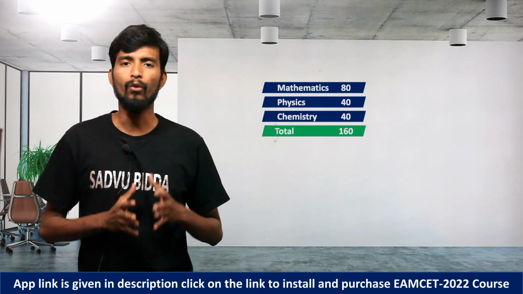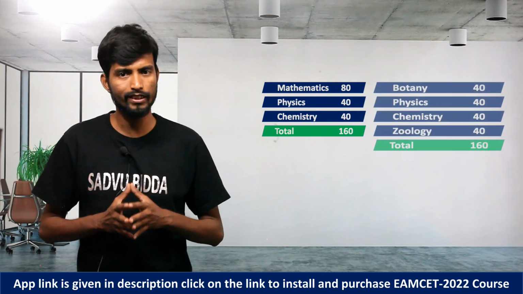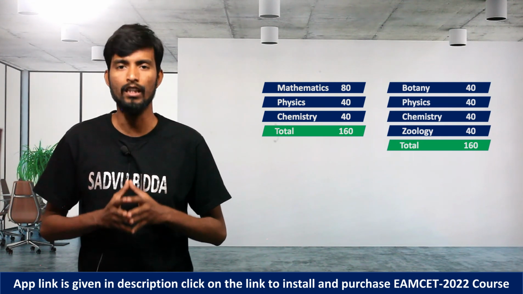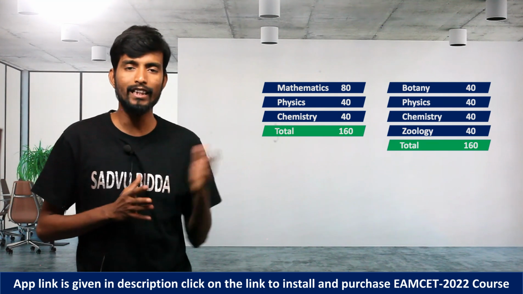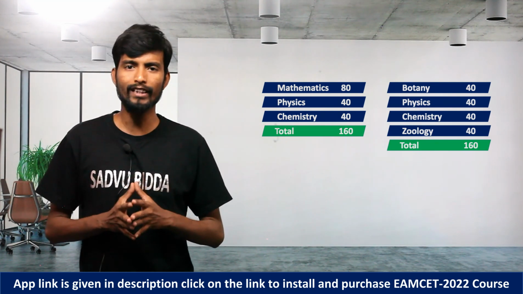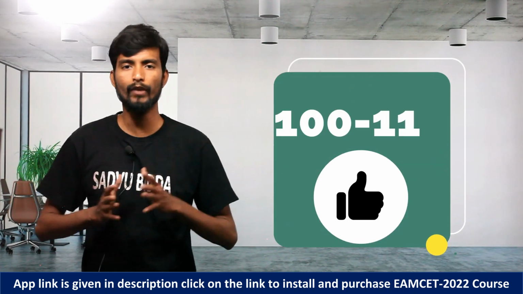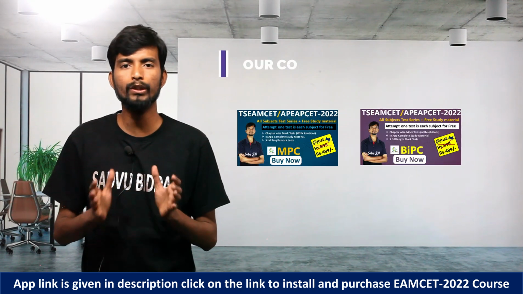At the other end, 40 questions will be asked from botany, 40 from physics, 40 from chemistry and 40 from zoology, which will sum up to 160 marks in both the cases. If you can score 100 out of these 160, that will be considered a very good score in the MSET examination. Now what are we going to offer?